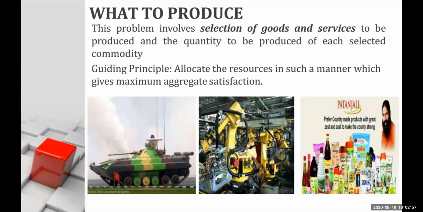Every producer is free to choose whatever they want to produce, and every consumer is free to consume whatever they want. So here they have to decide what to produce on the basis of economy. Also, this has to be taken into consideration. For an economy like India, which is a mixed economy, there is existence of both public sector as well as private sector. So both kinds of commodities are manufactured, that is necessity goods, luxury goods, and comfort goods. So this problem of what to produce has to be taken care of, and it should be in such a manner that it gives you maximum satisfaction.